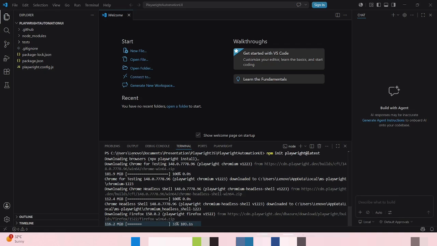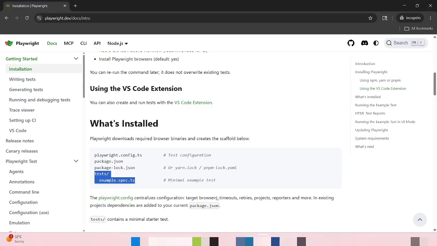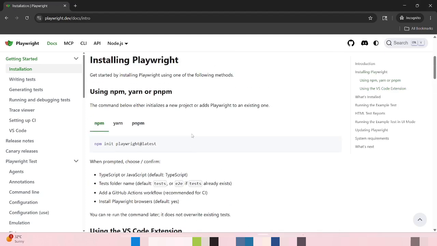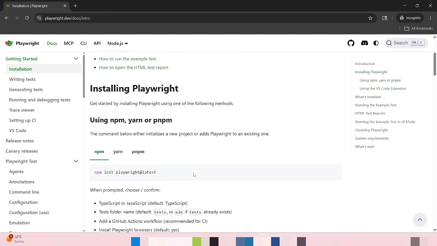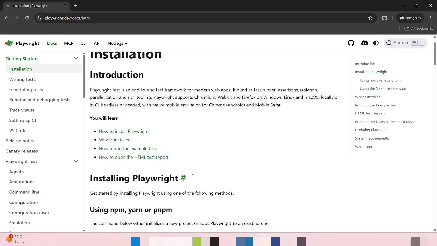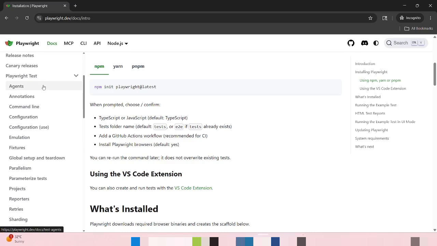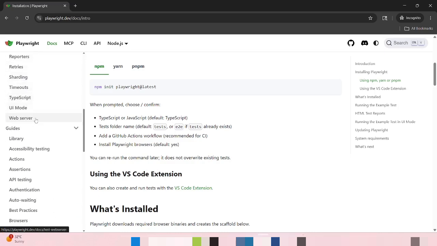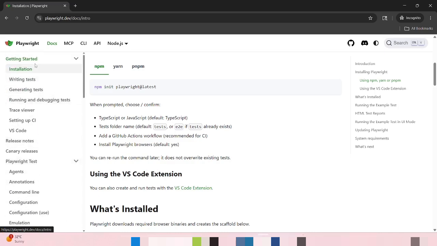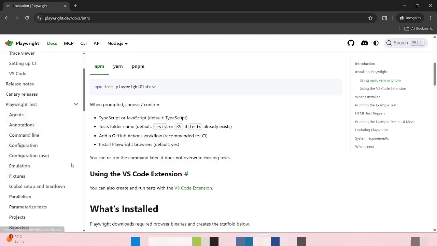You just create one empty folder, as we have seen previously, and give this command: npm init playwright@latest. Automatically it will create one skeleton for your automation. You can go to this document, where everything is documented. We will go through all these sections and discuss them one by one.